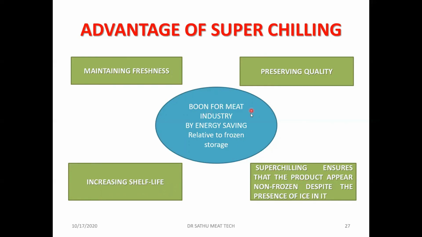It is a boon for meat industries because of energy savings. If you want to freeze it at minus 18 or minus 20 or minus 30, the cost of energy is more. As we go to lower and lower temperatures, the cost of storage will be higher. Here, the cost of storage can be reduced. That is the main advantage of super chilling.